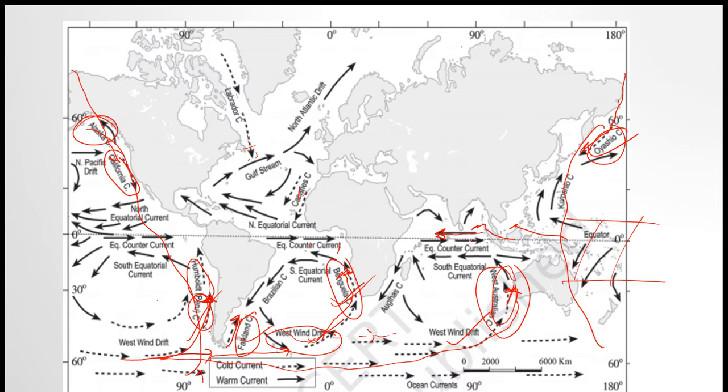Next, coming to our Indian Ocean. Already we know the South Equatorial will hit here and take a turn. The turn is called Agulhas. In Brazil, that is Brazilian, right? Fine. In the north, there is no influence in the Indian Ocean, but in the Pacific Ocean there is an influence. That is the Kuroshio current. Fine. These are the currents forming here.